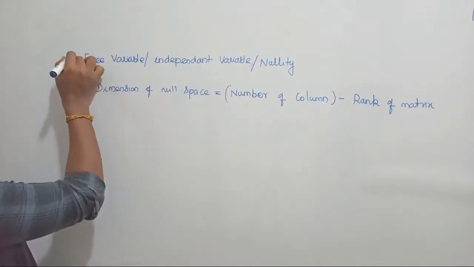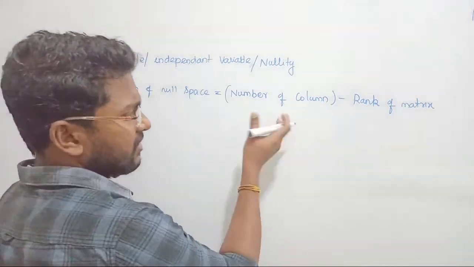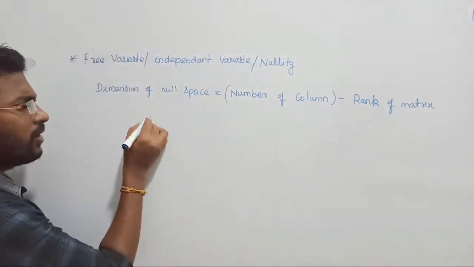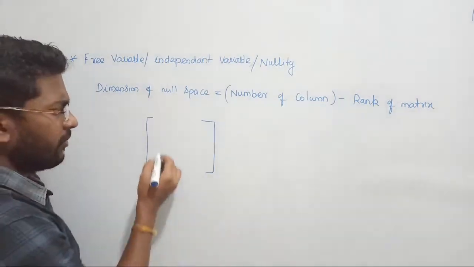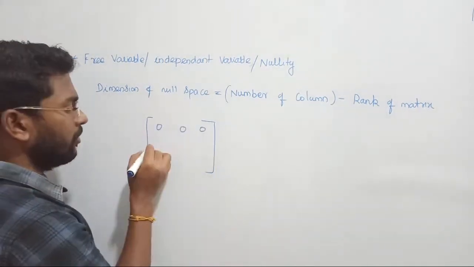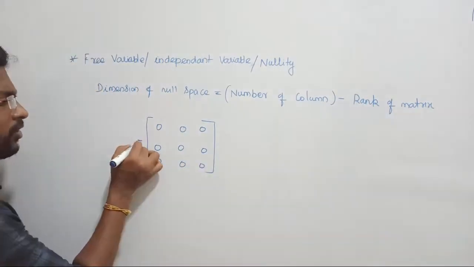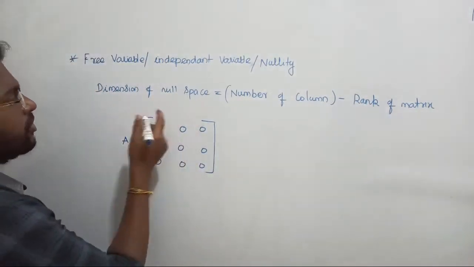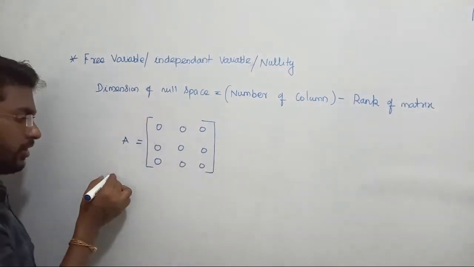So if you want to obtain these free variables or dimensions of null space, how do you obtain it? So for example, I have a matrix. Let me take a null matrix for understanding. Let me take a null matrix, right? Find out, the question is for dimensions of null space, right? Can we find it here? Now you will understand, right?